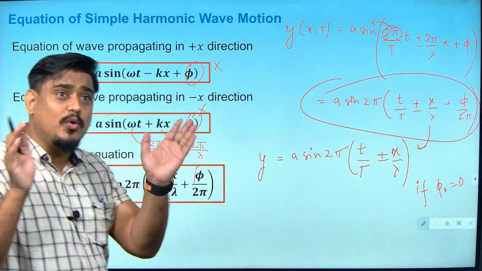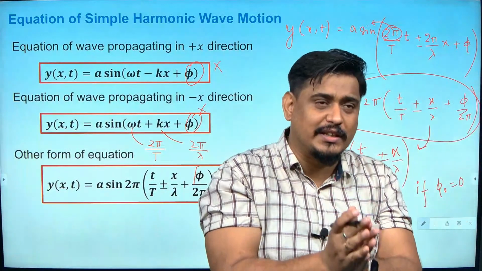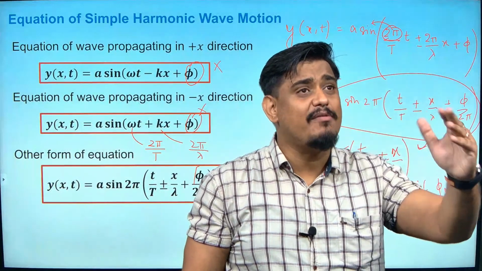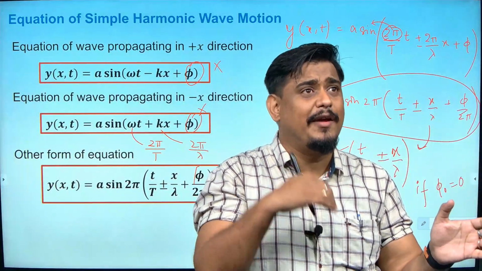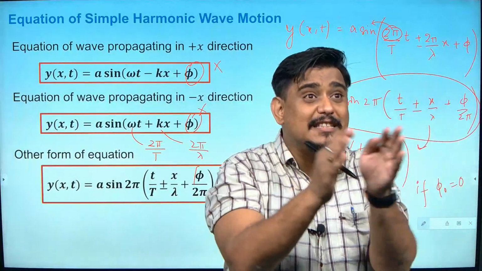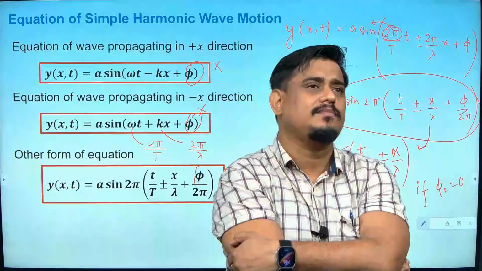If you have two waves that are superimposing, one wave will have phase phi 1, another wave will have phase phi 2. The difference between these two phases will only be called the phase difference.